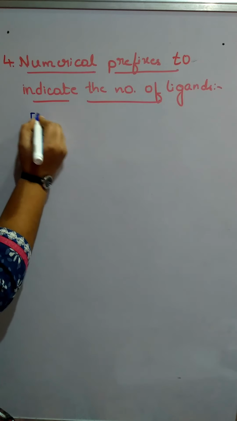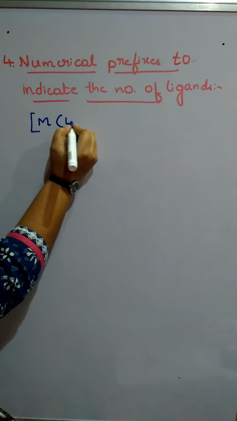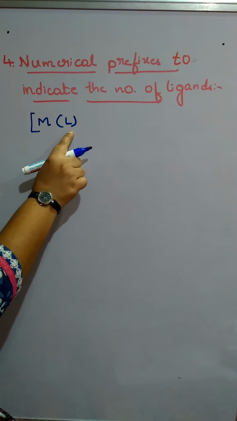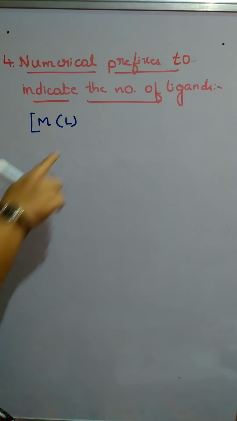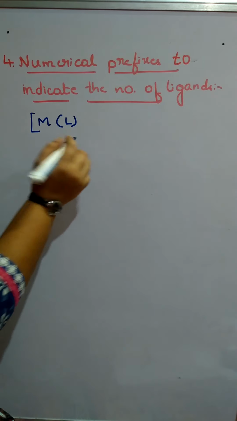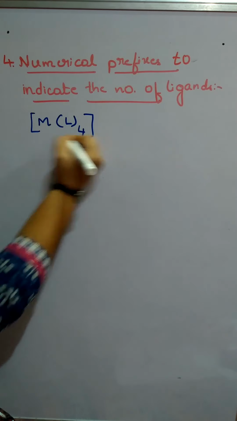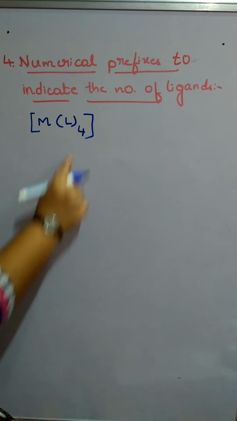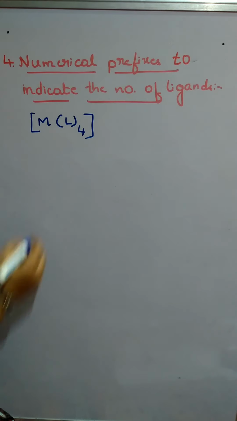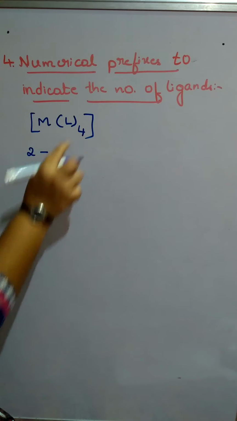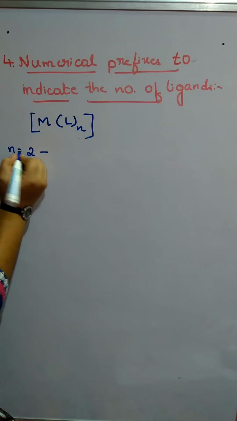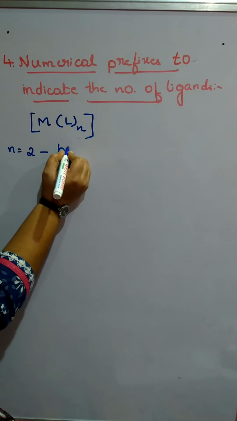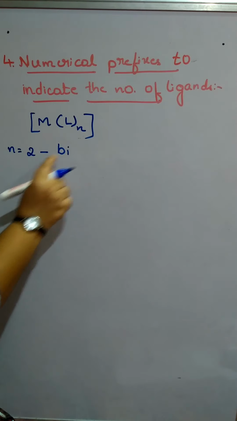Suppose if this is the complex, we have only one type of ligand, that is nothing but a homoleptic complex. Homoleptic means homo, same type of ligand we have, but that ligand is more than one. Let us consider the number of ligands as n here. So if n is equal to 2, then we are going to use